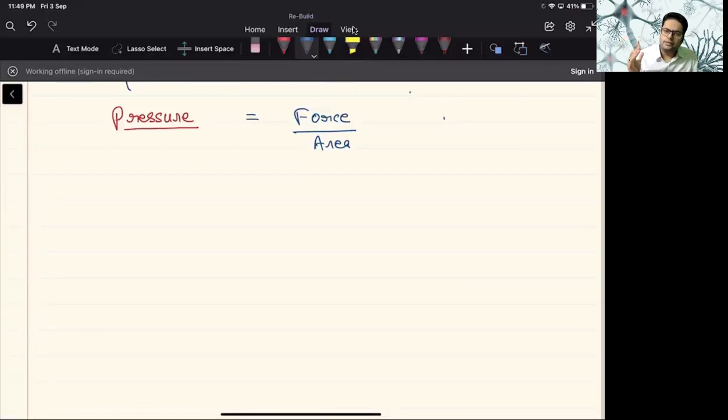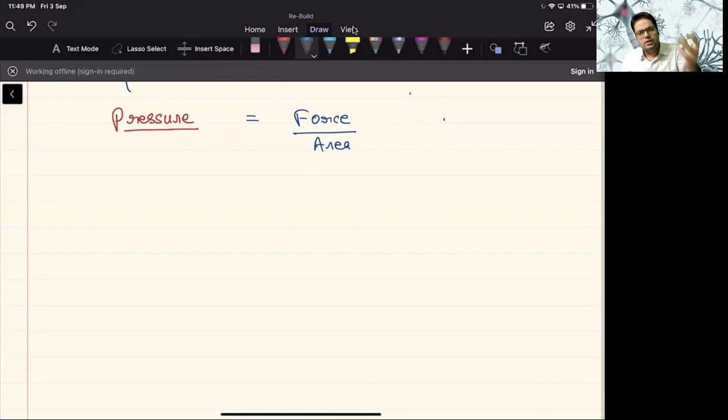Even on Earth, the flow of winds is due to pressure difference. While watching news about the monsoon, we generally hear the news reader say that due to the pressure difference or pressure variance, the monsoon will be a bit delayed or may come sooner. These things can happen because of pressure. As we can understand, pressure is force per unit area. So let's talk about force first. F is equal to ma.